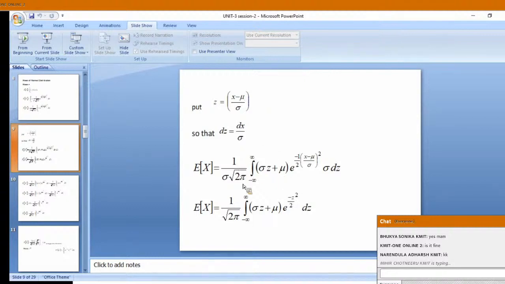I have taken 1 by sigma root 2 pi outside, the x value I wrote here, and in place of this I write the substituted variable z, so z square by 2, and sigma dz in place of dx.